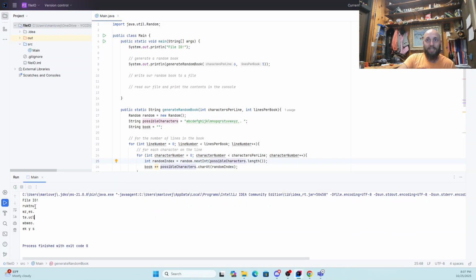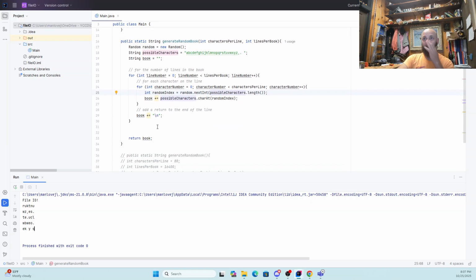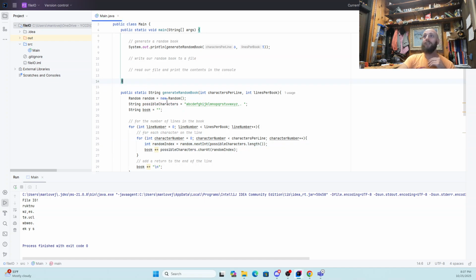Great. So let's see. That is 6 characters there. That's 6 characters there. That's 6 characters. That's 6 characters. That one looks like 4 characters, but 2 of those characters are spaces. So that is indeed 6 characters. Okay, great. That works.